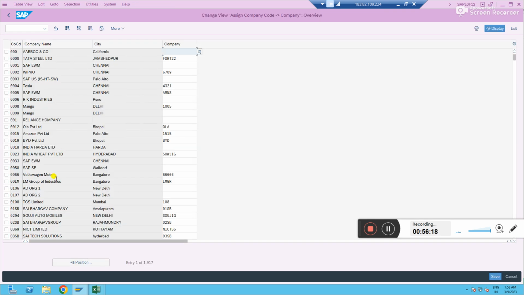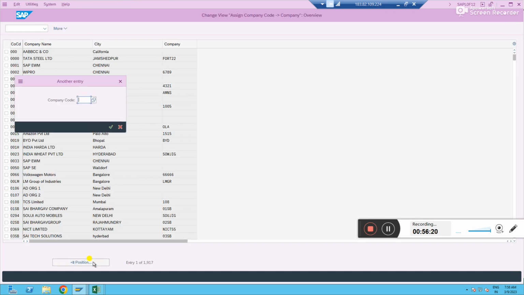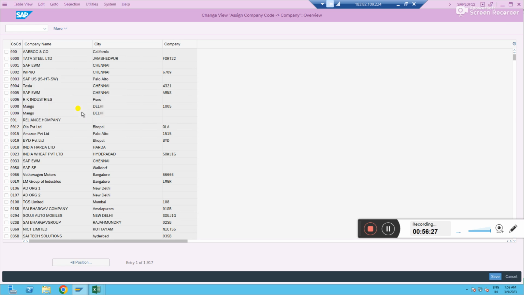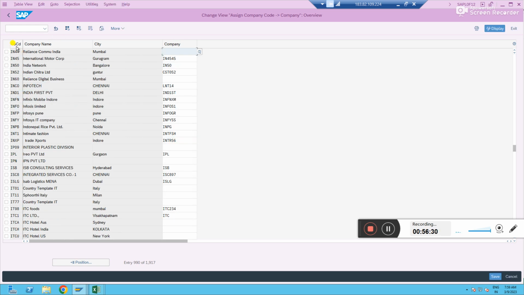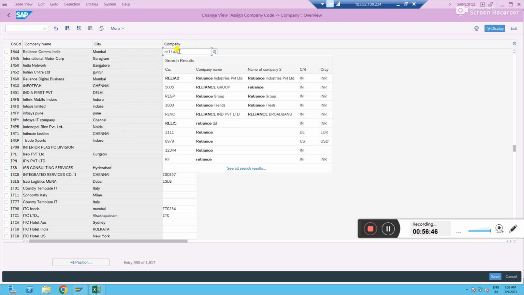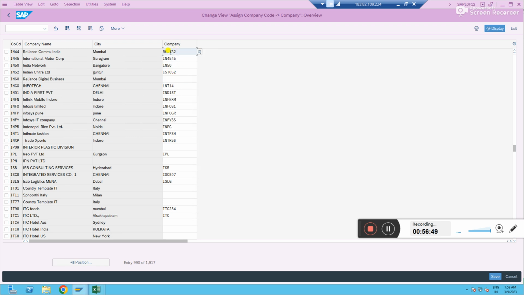Now you just have to type your company codes, go to the position, and find your company code. What is our company code? IN44 first one. You see, our company code has not been filled with a company. Company is blank. For the other company code 45, this is a company he created. Company is of 6 digits only, right? What is our company? Reliance, Relaya 2, which is Reliance Industries. Now we are giving this company code, enter.